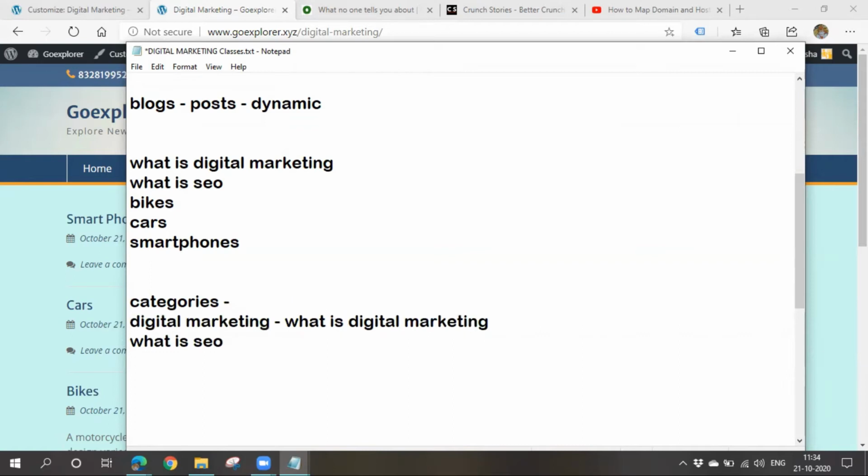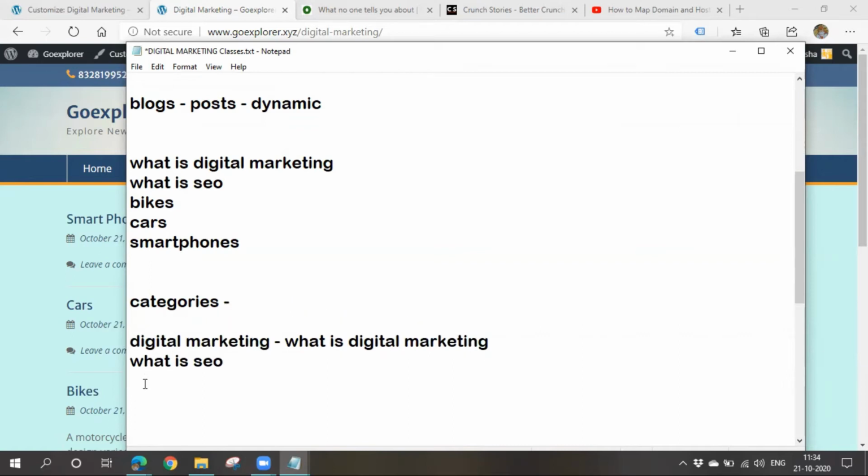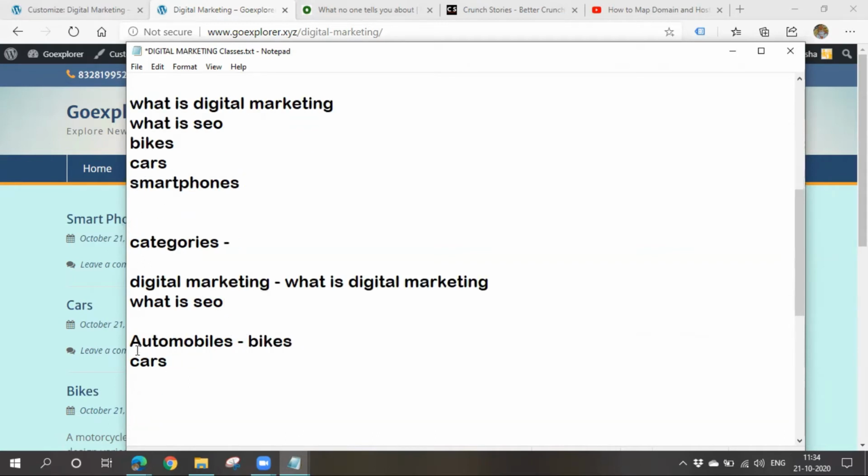Next I'll be creating another category called automobiles. Now I'll divert all these automobile related posts to this particular category. Again I'll create another category called technology, and I'll divert all these technology related posts or mobile related posts to this particular category.